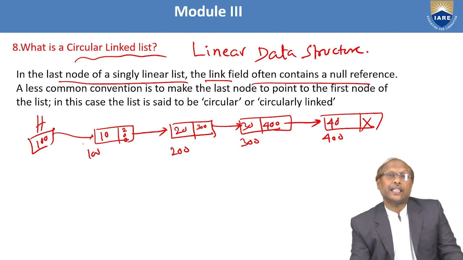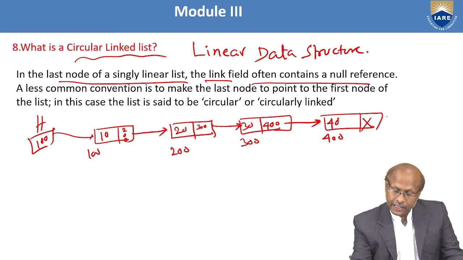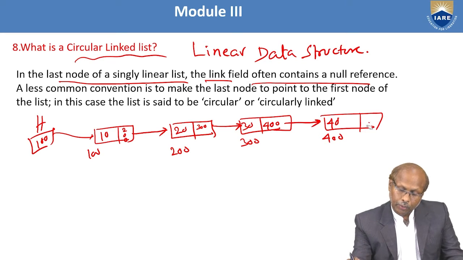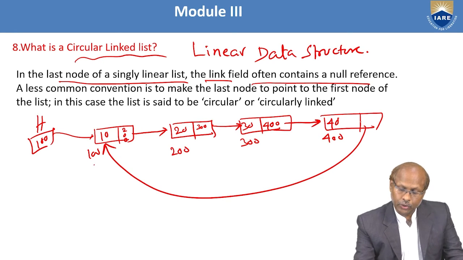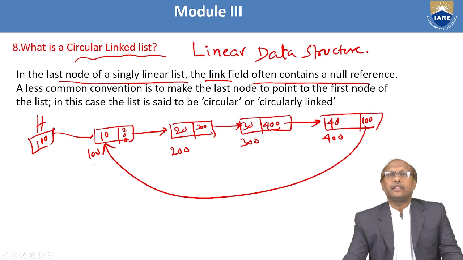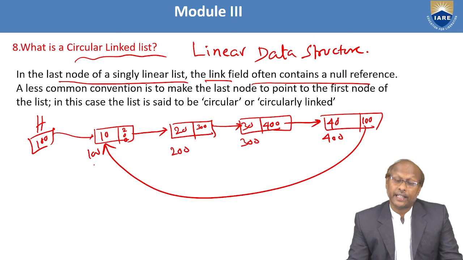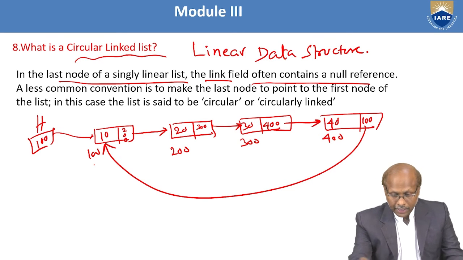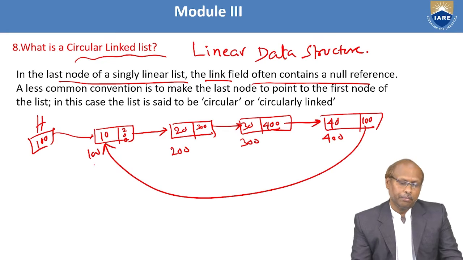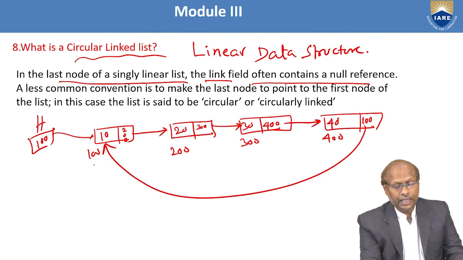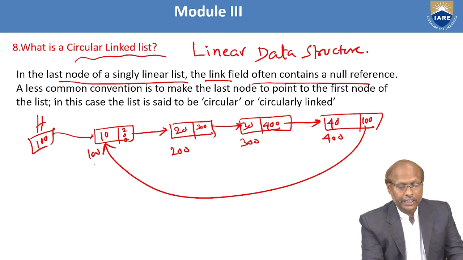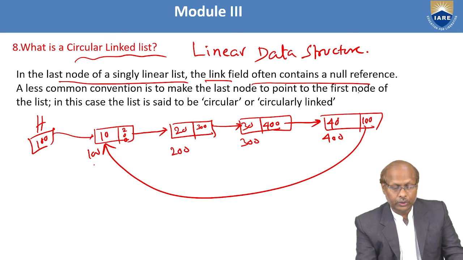But when you want to make this a circular linked list, then this null part you have to avoid. This is pointing to the first node. The first node is how much? 100. So this will be 100. That means the last node's link will be holding the first node's address. That is the main idea behind the circular linked list. Because it looks like a circle now, but the arrangement is linear only. That's why it is linear. Okay. So in the last node of a single linked list, the link field contains a null reference. A less common convention is to make the last node point to the first node of the list.